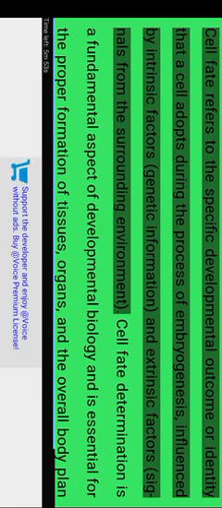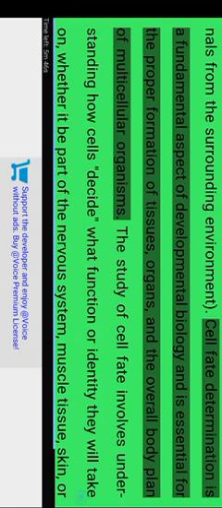Cell fate in developmental biology. Cell fate refers to the specific developmental outcome or identity that a cell adopts during the process of embryogenesis, influenced by intrinsic factors, such as genetic information, and extrinsic factors, signals from the surrounding environment. Cell fate determination is a fundamental aspect of developmental biology and is essential for the proper formation of tissues, organs, and the overall body plan of multicellular organisms.